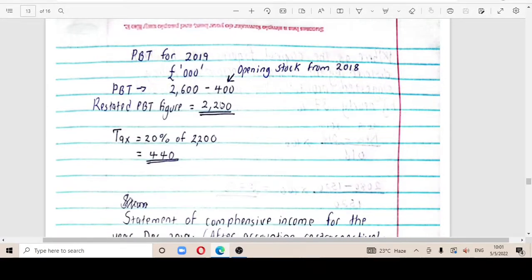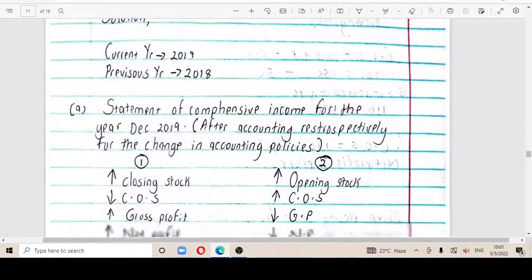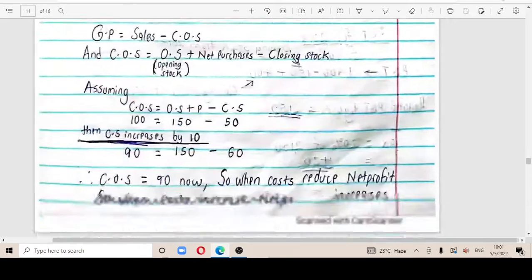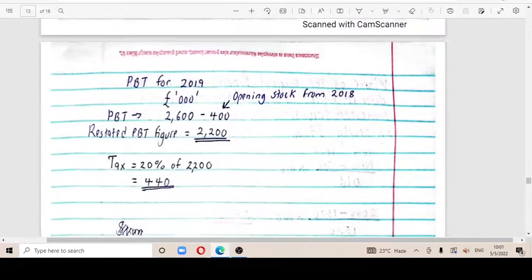So having known that working, when I come to the working of the profit before tax for 2019, remember, our closing stock in 2018 was 400 higher. So when we come to 2019, our opening stock is going to increase, and as our opening stock increases, it's going to also increase our cost of sales. Once the cost of sales increases, then our GP is going to also reduce, which is like the profit before tax.